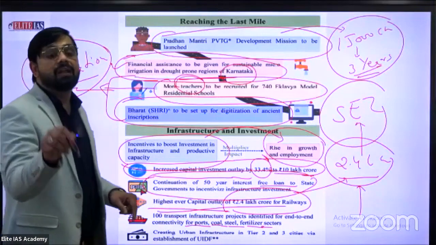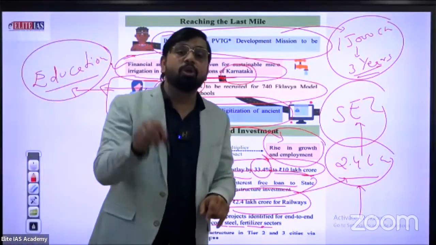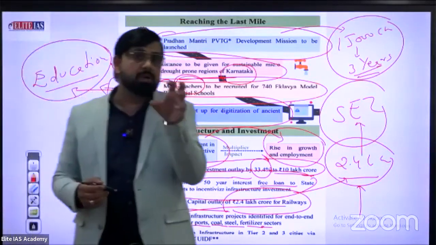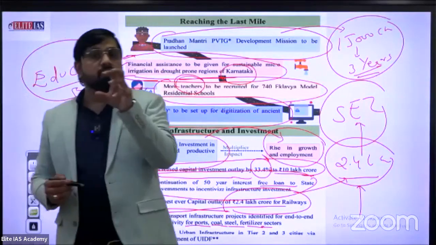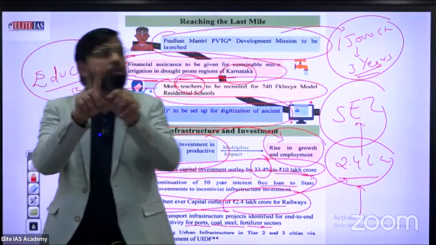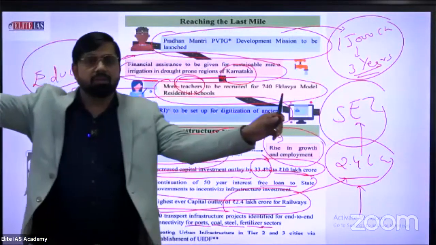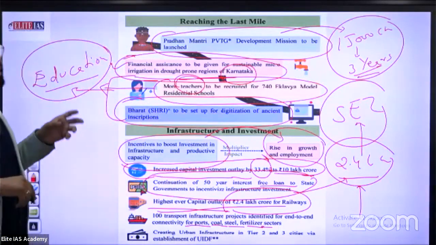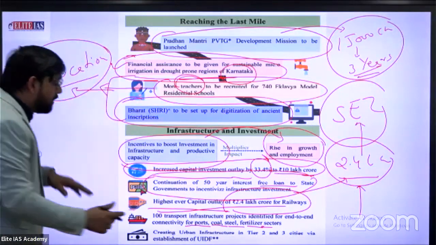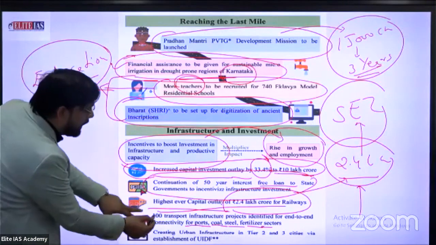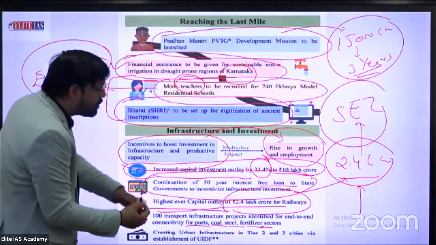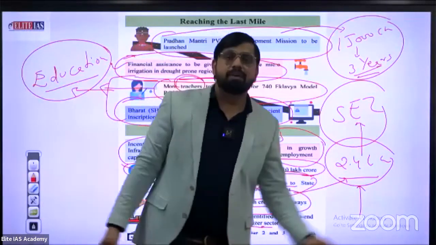Okay. 100 transport infrastructure projects identified for end-to-end connectivity for ports, coal, steel, and fertilizer sectors. In our last current affairs class, we also discussed the draft coal logistics policy, which defines the transportation of coal from origin to destination. So the government provides many different schemes. First is the PM Gati Shakti scheme, which is also helpful for connectivity. 100 transport infrastructure projects make easy the transportation of coal, steel, fertilizer, and other things.